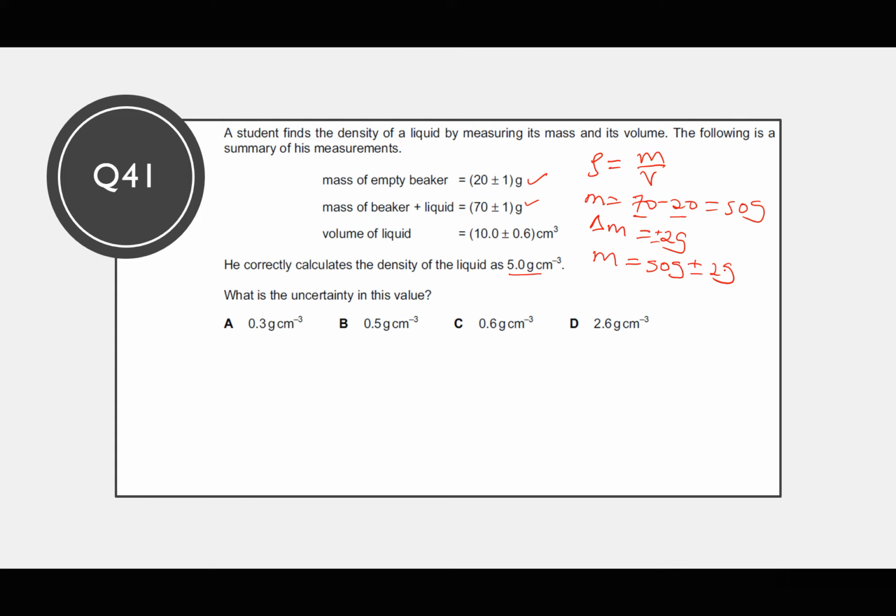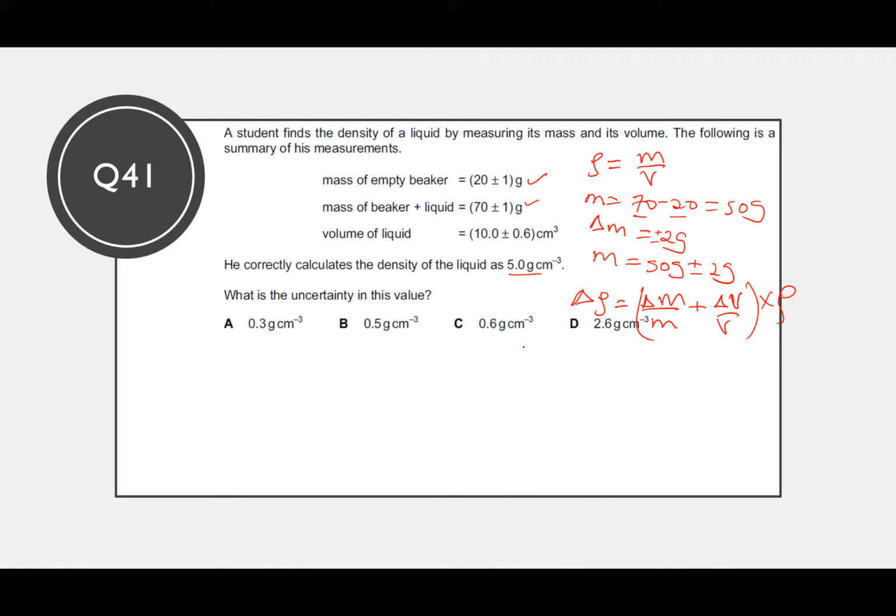That is the mass. The question is, what is the uncertainty in the value of density? So the absolute uncertainty in density is going to be the absolute uncertainty in mass divided by m, plus, they have given us the uncertainty in volume, so I'll say the absolute uncertainty in volume divided by volume. Then the whole of this, I'll multiply it by the true value of the density.